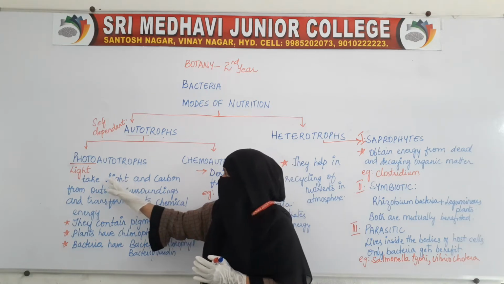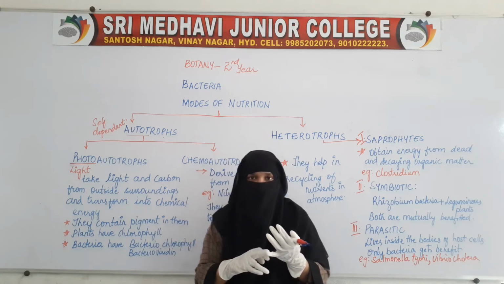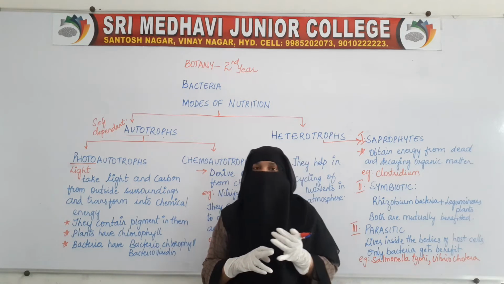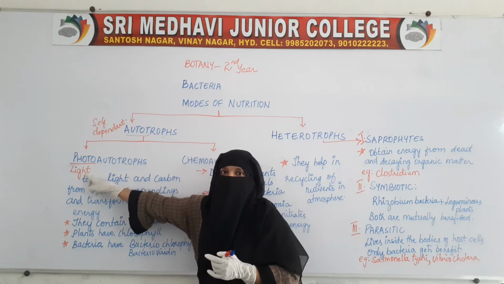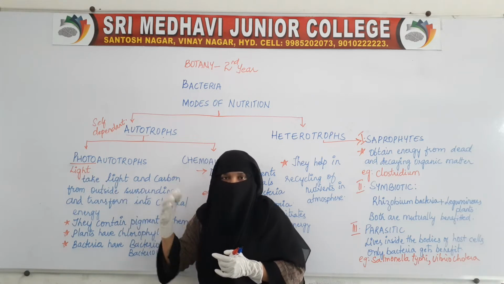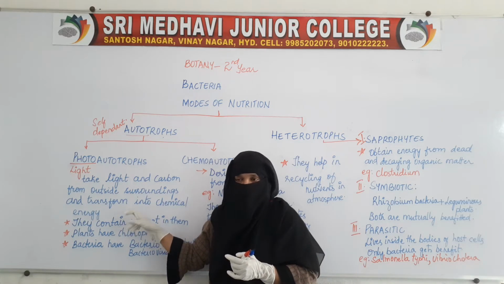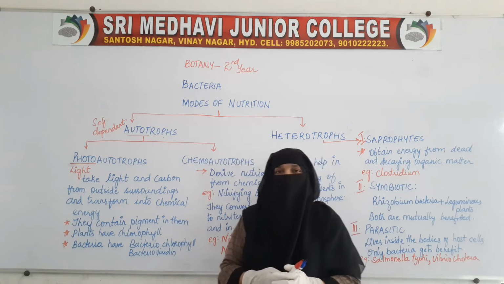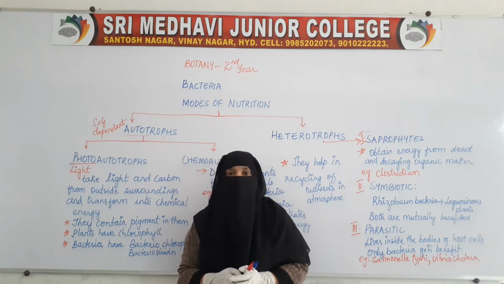They trap the sunlight and take carbon dioxide from the environment, and with the help of that carbon dioxide and light they prepare their own food. So the bacteria which use light as the source of energy, and take carbon from the environment to prepare their own food, are called photoautotrophs. Now we have seen how they prepare their own food by the process of photosynthesis.